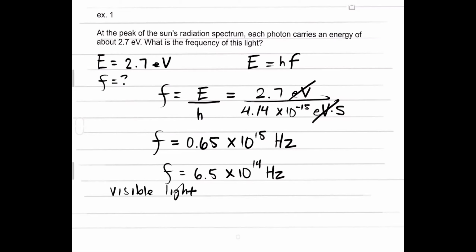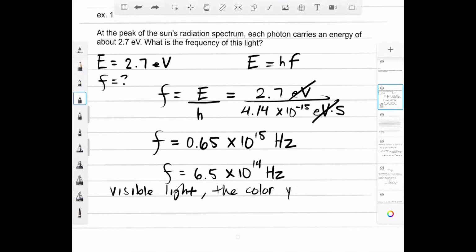This is visible light, which is going to be the color of this light would be kind of like yellow, no, blue-ish green, somewhere between blue and green, based on that frequency number. In fact, it's more blue than anything.